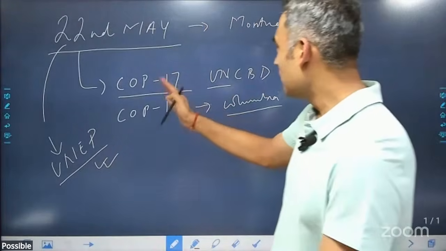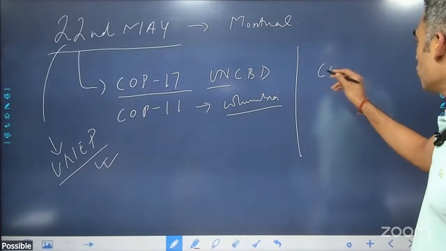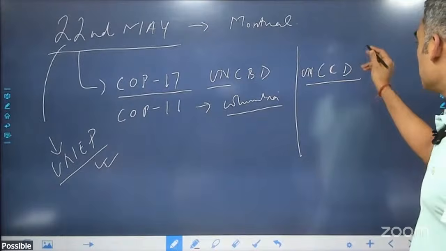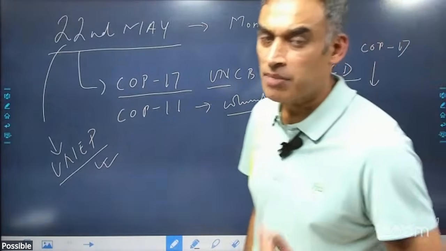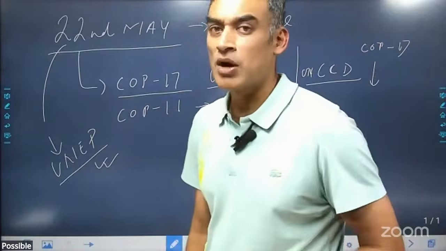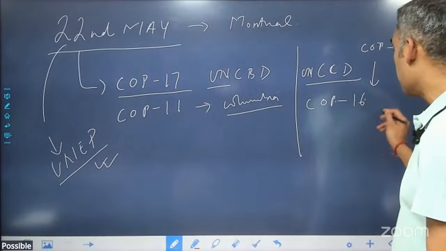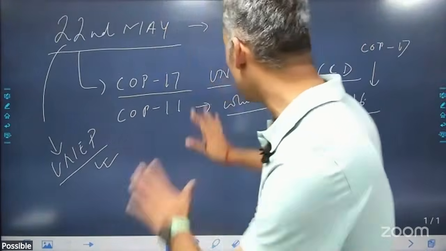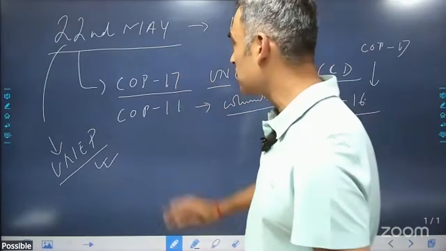While we have done this biodiversity thing, also remember that the UN Convention to Combat Desertification, COP17, is also this year, and this is going to be in the capital of Mongolia, Ulaanbaatar, and COP16 was in Riyadh, Saudi Arabia. So just remember this with biodiversity. Please have a look at the theme. It should be mentioned in the slides here.